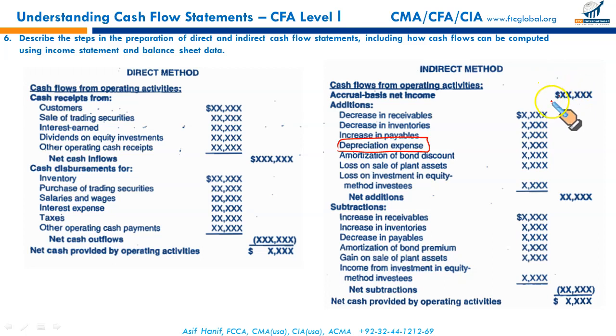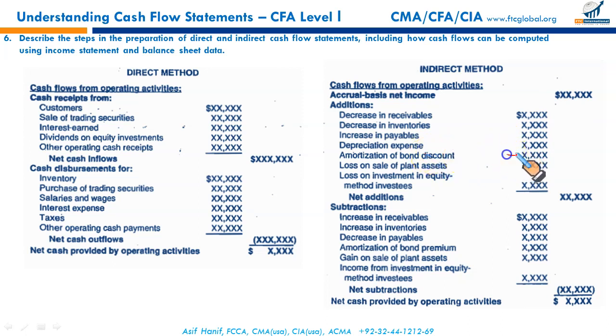Since we are reconciling our net income to the cash provided by operating activities, depreciation is one of the anomalies between your net income and cash flow. It has to be reversed so that we can convert our net income into cash flows. So depreciation, since it's a non-cash expense deducted from net income, in order to reverse its impact, we add it back. Depreciation expense is added. Remember, depreciation expense, not the balance of accumulated depreciation. Accumulated depreciation is a contra account deducted from the cost of the asset on the balance sheet. So depreciation expense for the period, it's a non-cash expense to be added. All right.